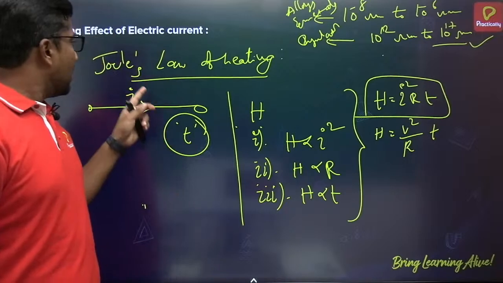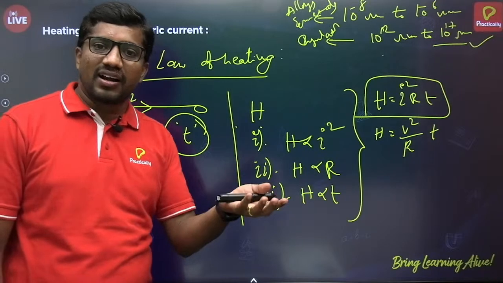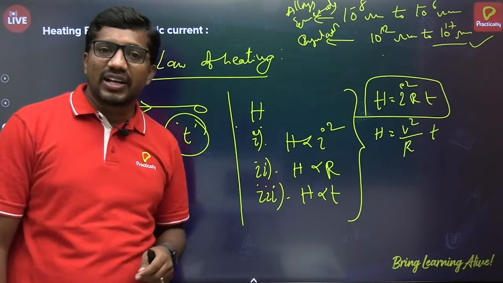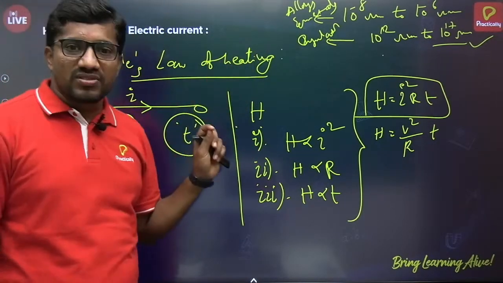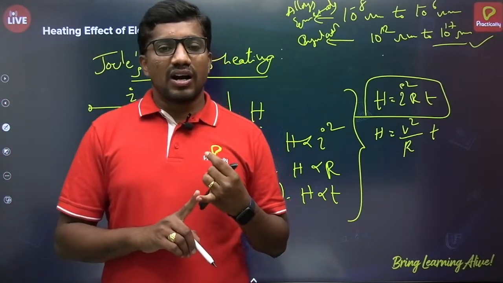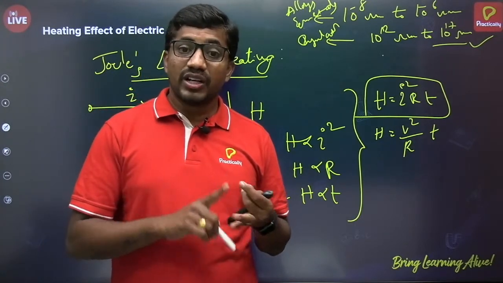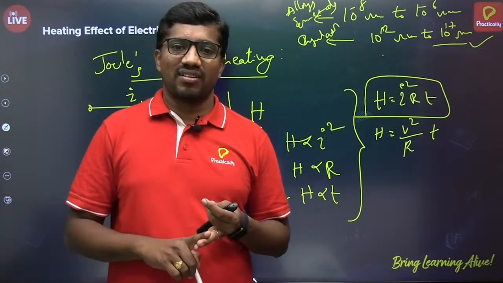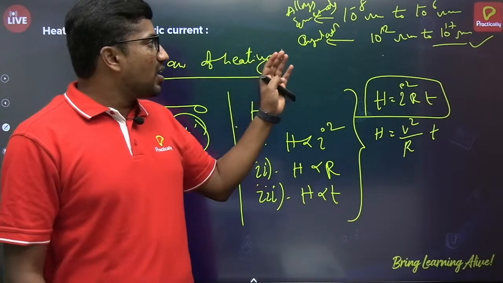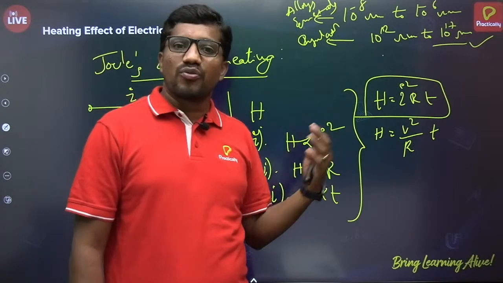In practical applications of the heating effect, you may take an electric toaster, iron box, or a heater. In these, alloys are used. Why alloys rather than metals? Since alloys have higher resistance than metals. Next, they do not oxidize easily. They do not burn easily when exposed to air, that is, to oxygen. That's why we use these alloys in the manufacturing of toasters.